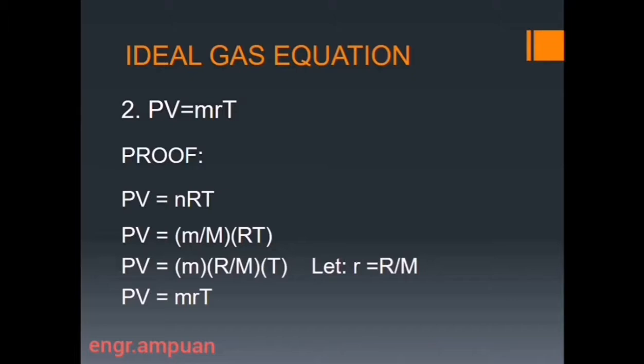So here is the proof why this is just the same as the first equation. PV equals nRT. Here, n is equal to m over M, or mass over molecular weight. So if we rewrite, PV is equal to m, R over M, T. Let small r equal big R over M, or the universal gas constant over the molecular weight. So PV is equal to mRT. So they are just the same.